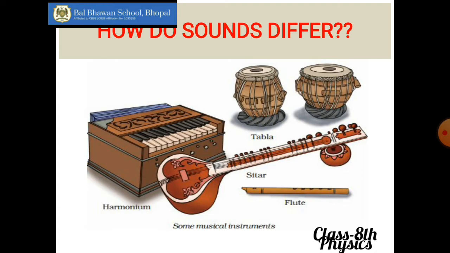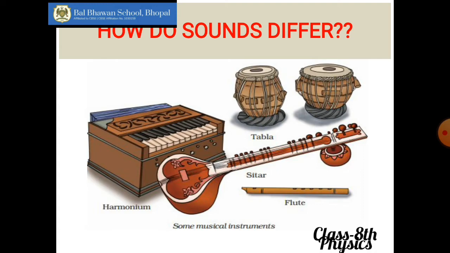Okay. Up till now, we have learned about the production of sound through vibrating bodies. How do the vibrating bodies vibrate and produce sound? Then we have learnt about the different types of vibrations, that is infrasonic, sonic and ultrasonic vibrations. Then we learnt about the uses of ultrasonic vibrations. After that we also learnt about the propagation of sound, how sound can propagate, and the conditions required for the propagation of sound. All this we have learnt till the previous class, in the previous video.